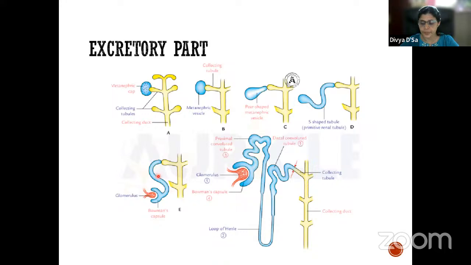The distal convoluted tubule will join with the collecting tubule, which is derived from the ureteric bud, to form the nephron, or the uriniferous tubule. The entire nephron is formed here.